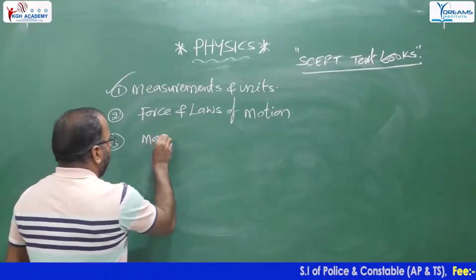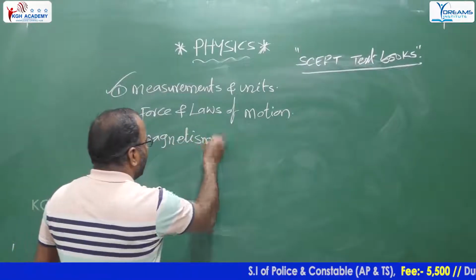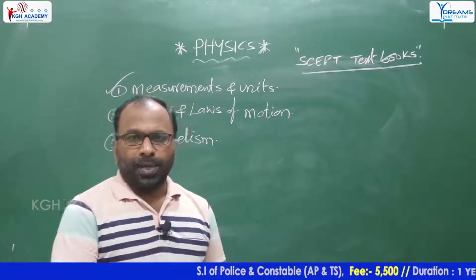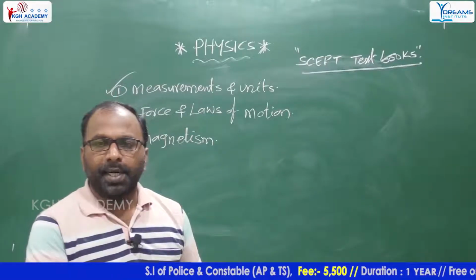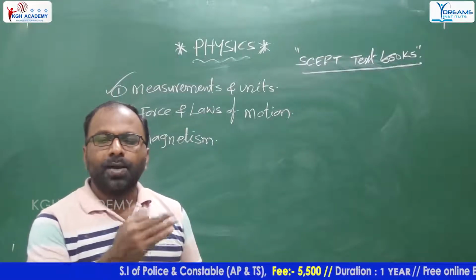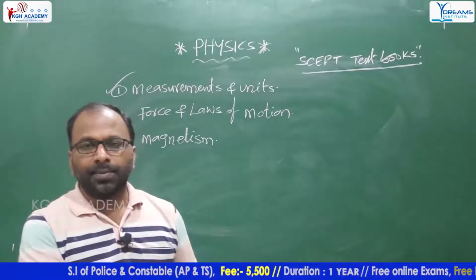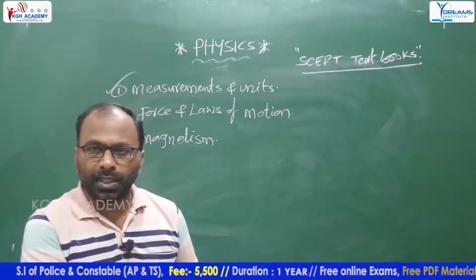Then next one, magnetism. Magnetism, very basic concepts. Classification of materials like diamagnetic materials, paramagnetic materials, ferromagnetic materials, properties of magnets. Every magnet has two poles. Yes, these types of questions are asked.